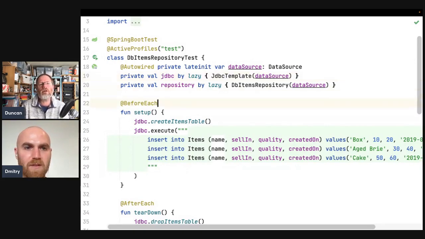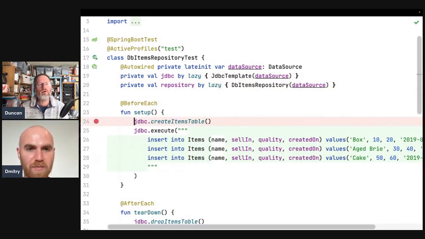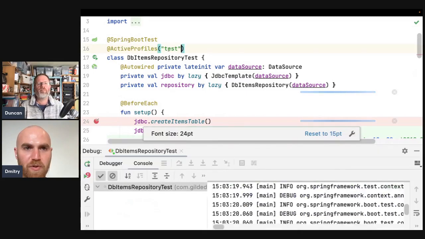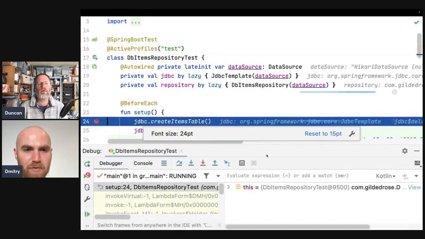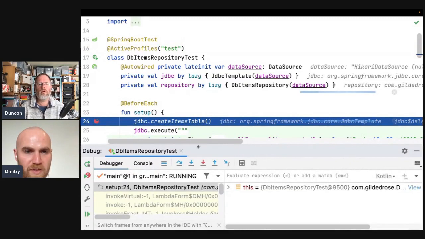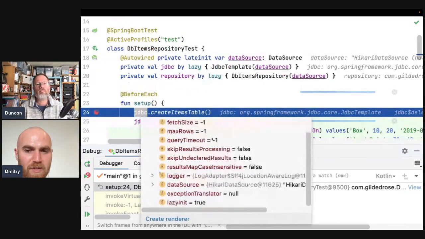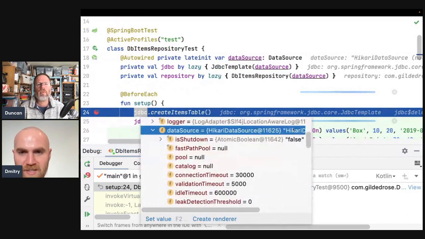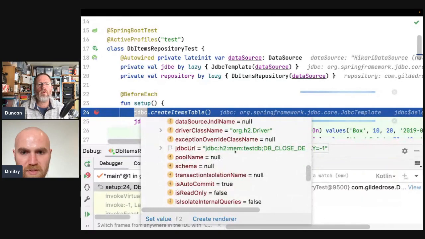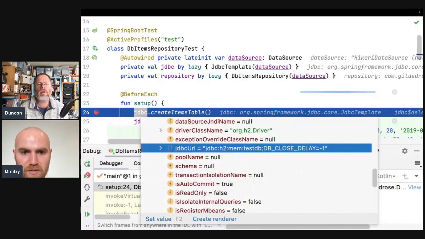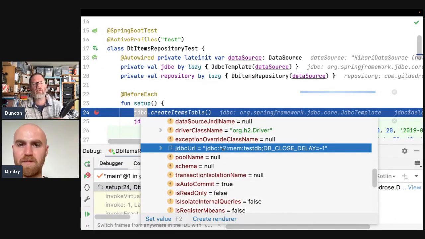Call me old-fashioned. Yeah, no, if we want to construct everything ourselves, we'll have to see that, maybe debug it. I mean, it's either that or read through the Spring source. I imagine this active profiles will make Spring read it from some property files, but we could actually see what it's doing. So it's a Hikari data source, you can see the class. And it's this JDBC URL, which means it's H2. So that's running the in-memory database for our tests.